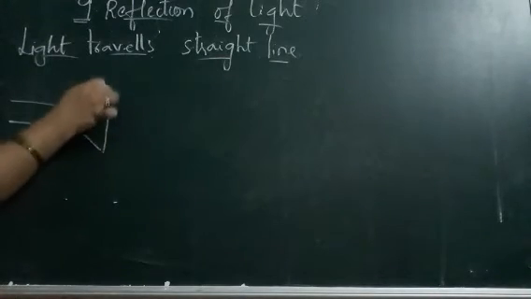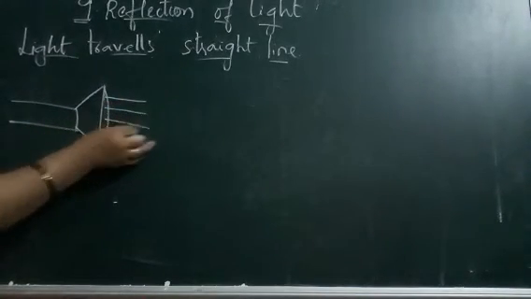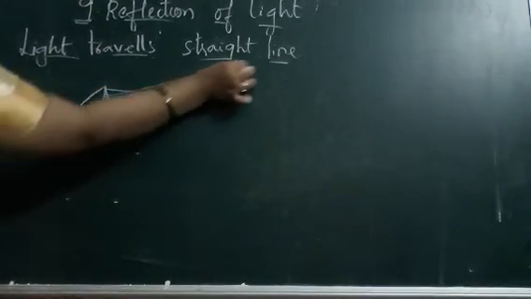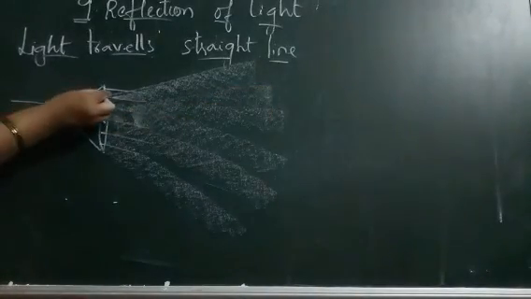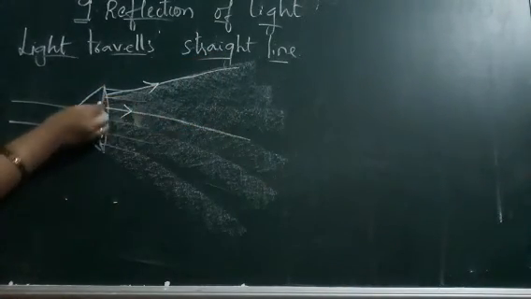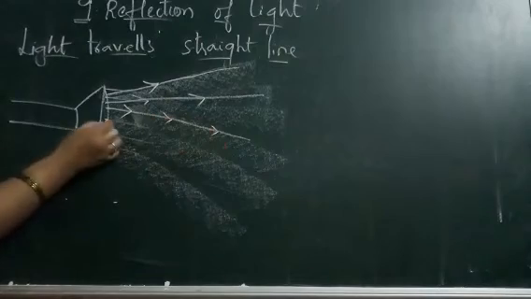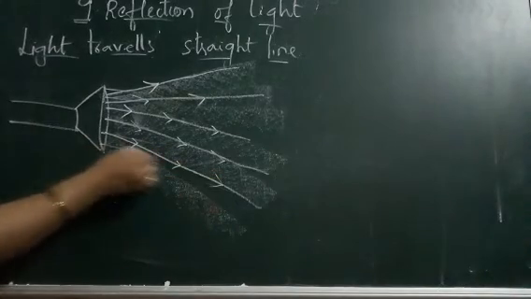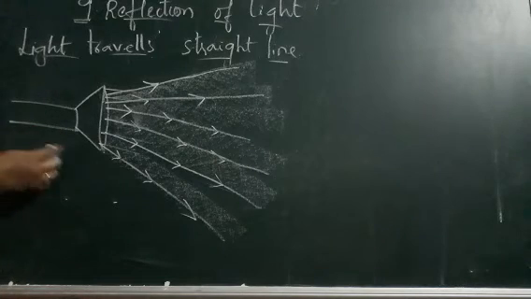Now, what is happening when you switch on the torch? The rays are coming out of your torch, isn't it? So they are coming like this. They are coming out in any direction. They may go in any direction, but you can see that when they are traveling, they are not going in any zigzag manner, isn't it? They have some path to travel, and that path is always a straight line. It may go in this direction, or this direction, or that direction, any direction, but you can see that they are traveling in a straight line.